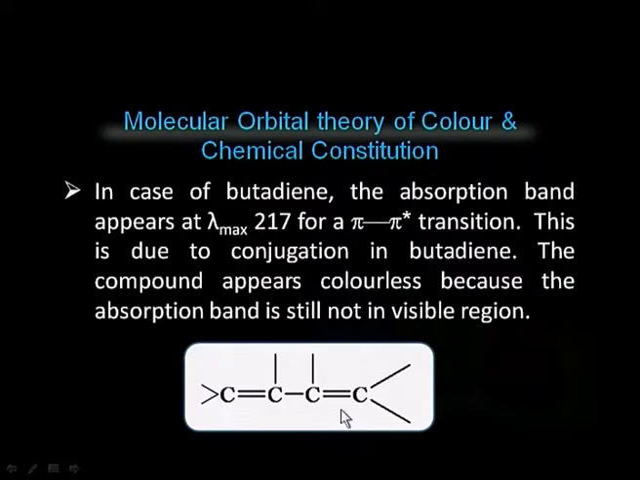In case of butadiene, this is the molecule of butadiene, and you can see here that we have 2 carbon-carbon double bonds and these 2 double bonds are separated by a single bond. This kind of system we call a conjugated double bond system, and in such a system there is possibility of delocalization of electrons. As a result, in case of butadiene, the absorption band appears at 217 nanometers for pi to pi star transition. This is due to conjugation in butadiene. The compound appears colorless because the absorption band is still not in visible region.